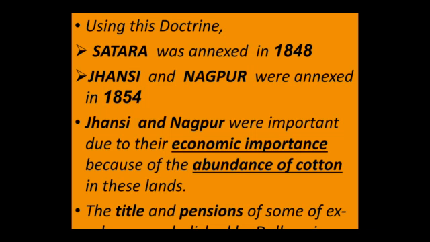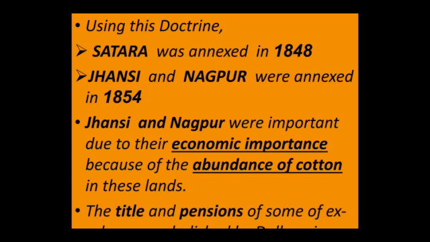Now using this doctrine, the British gained control over the regions of Satara in 1848, Jhansi and Nagpur in 1854. So they used this Doctrine of Lapse to gain control over these important regions. Jhansi and Nagpur were very important because of their economic importance. They were very profitable regions.